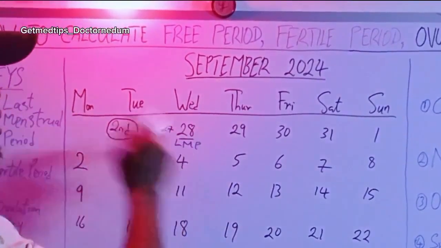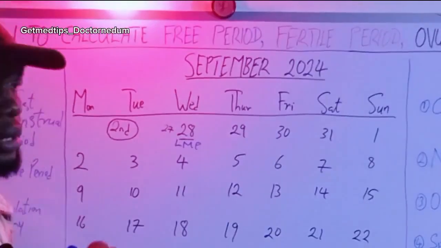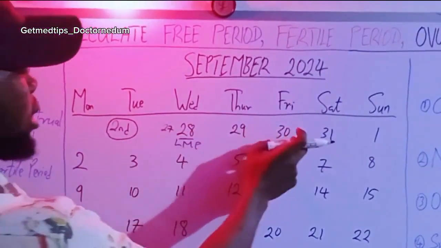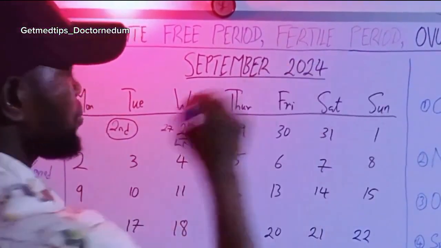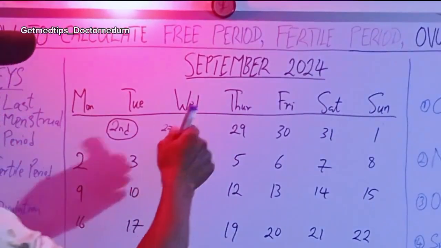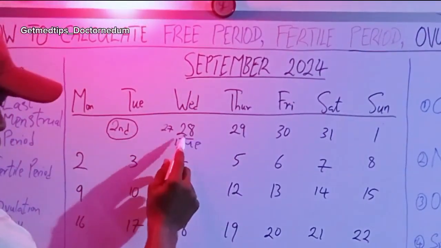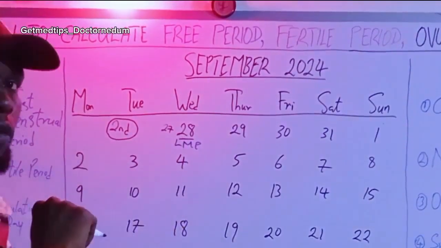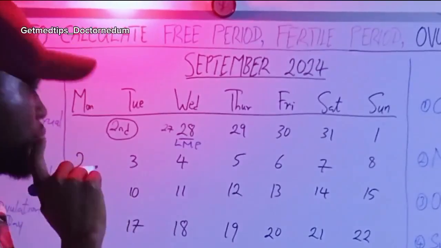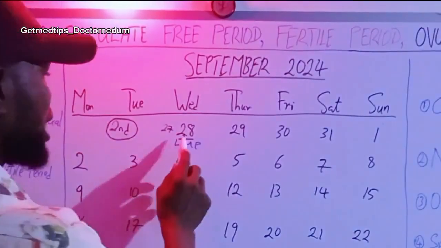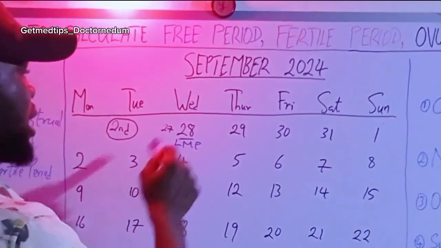This is her last menstrual period. The last time she saw menses was on the 28th of August. So this is August. Here is August. September starts from here. All right, so we're going to count 12 from here, because the 12th day is the ovulation, the 12th day of the cycle. So we're going to count from here as day 1.